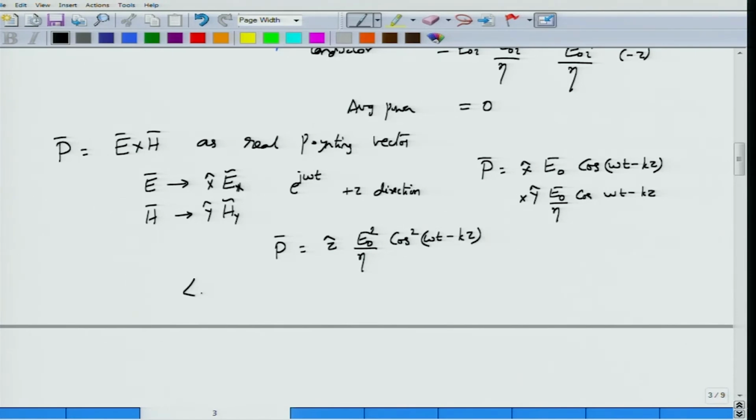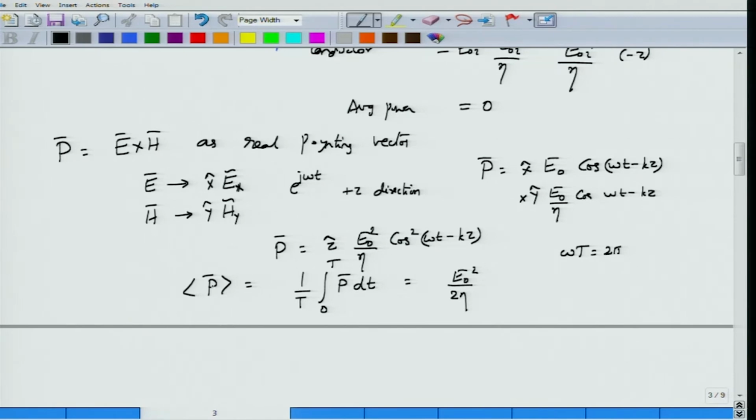Now if I ask what is the average power that is carried by this wave, to obtain the average power I have to integrate this one over one time period, where omega into T is equal to 2 pi, where omega is 2 pi by T. So if I integrate this Poynting vector P with respect to time, I will see that the integral of cos square(omega t minus kz) will give you half, and this will become E0 square by 2 eta.